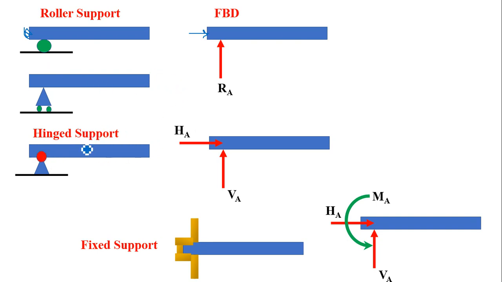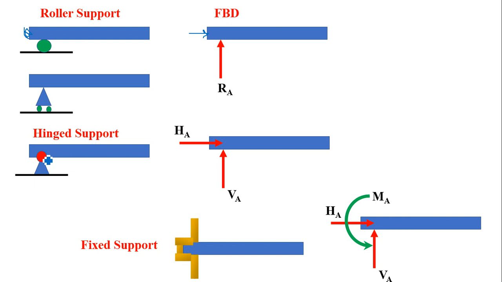Then the second type of support is the hinged support. Hinge support is shown by means of a triangle with a sphere. Whenever we show a roller, it will be a hollow sphere, but whenever we show a hinge support, the sphere will be filled.